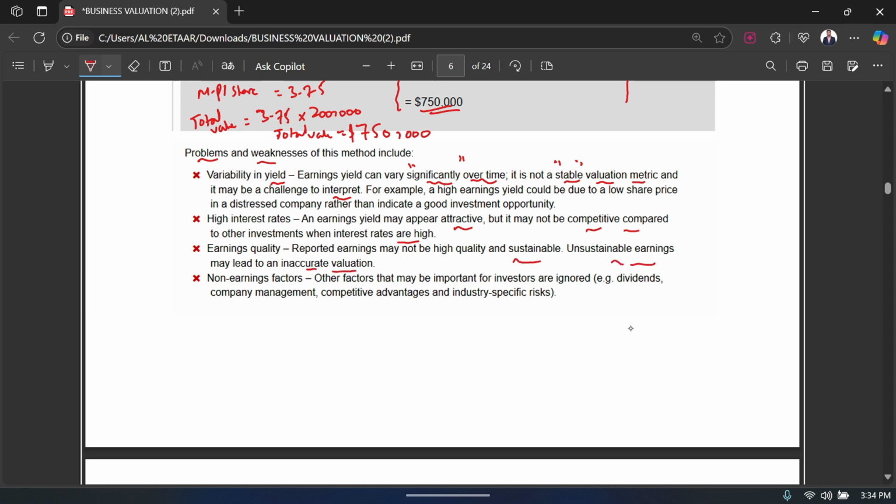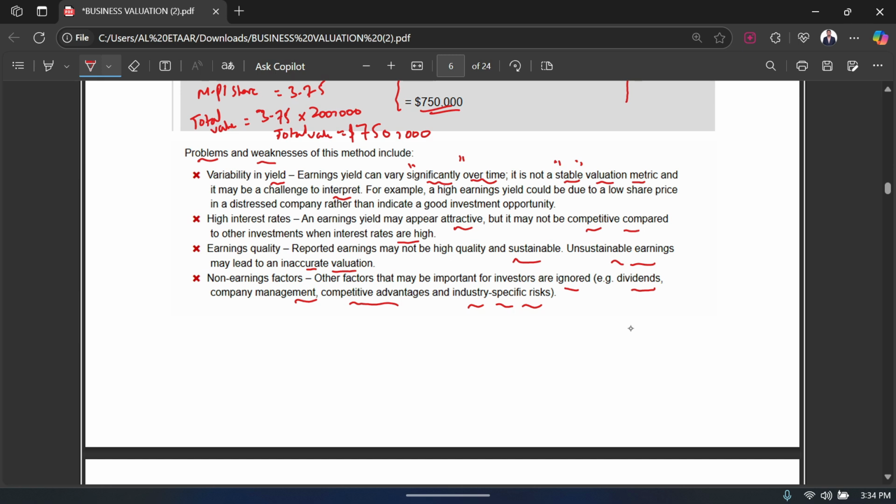So it's pretty much the same point as the first one. Then it says non-earning factors. Other factors that may be important for investors are ignored, obviously, like dividends, company management, competitive advantages, the industry specific risk. Everything is ignored, because now you are just valuing the business based on the earning.